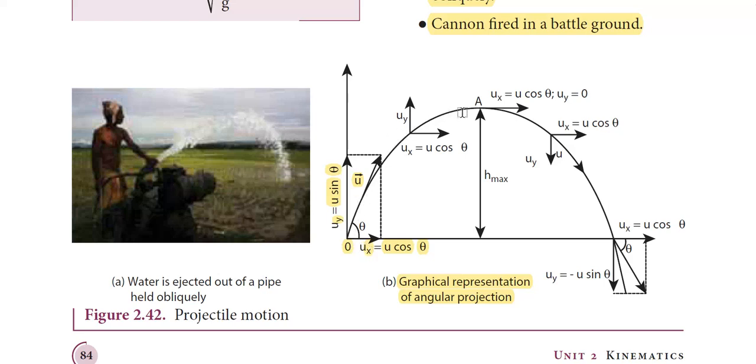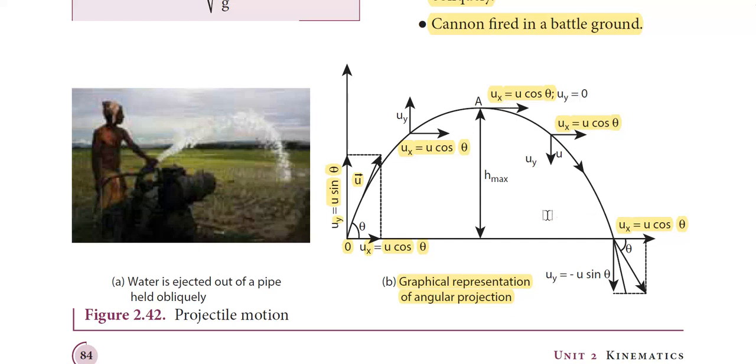The path of the projectile is generally a parabola. The projectile moves to a maximum height at point A and then hits the ground at this particular point. Initially it starts with these velocities, but as it progresses, the velocities are not the same. When it comes to the horizontal direction, ux is equal to u cos theta. Similarly, at any point along the path of the projectile, the